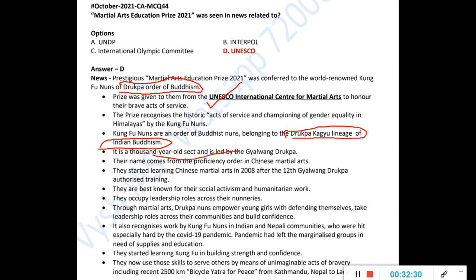It is a 1000-year-old tradition, and a Chinese martial art connection is there as well. So this is again the detailing of that particular martial art.